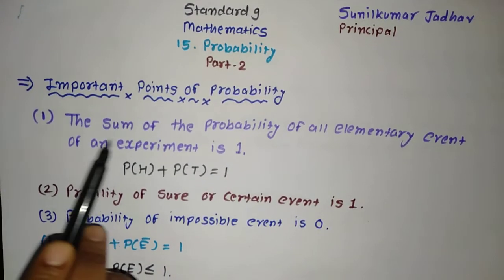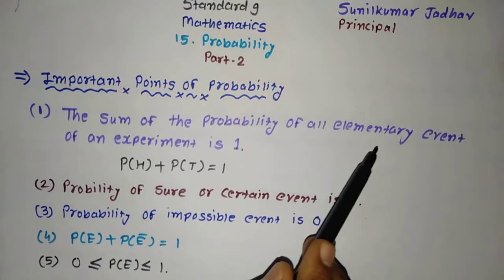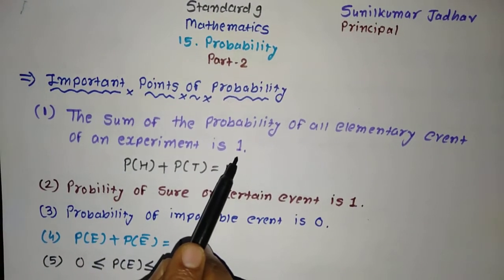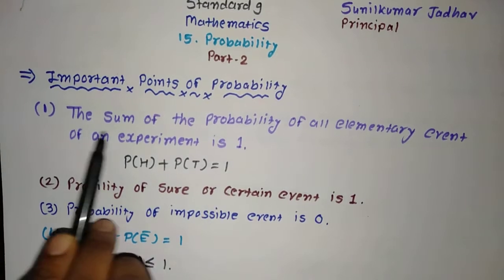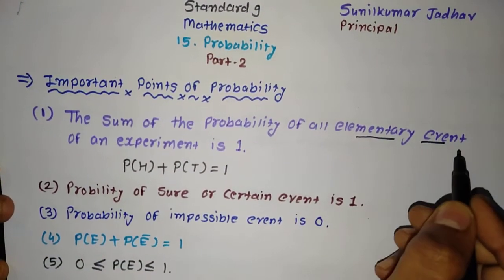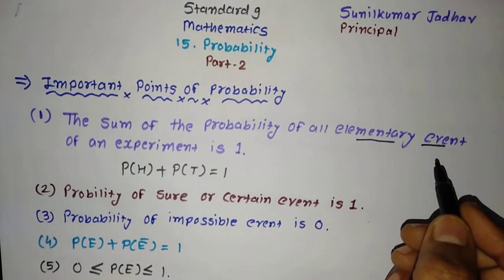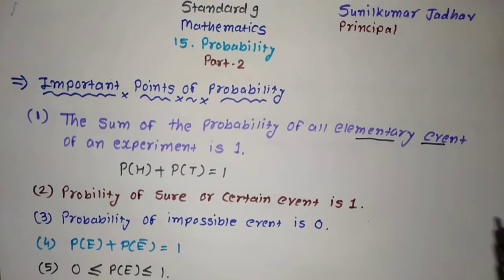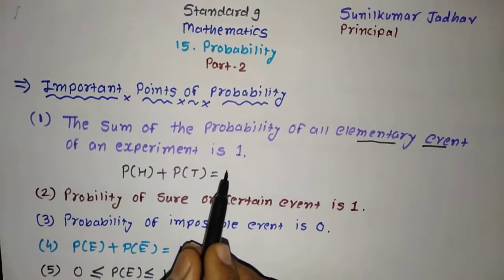Number 1. The sum of the probability of all elementary events of an experiment is always equal to 1. Again, the sum of the probability of all elementary events. Elementary event means whatever event we are getting by doing an experiment, that is called an elementary event. For that experiment, the sum is equal to 1.